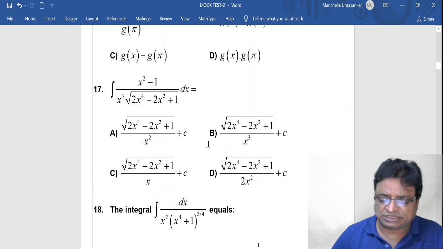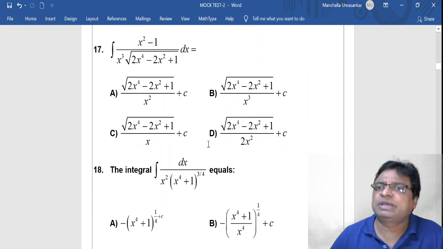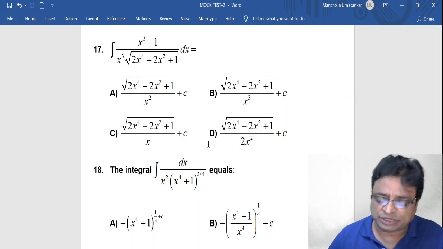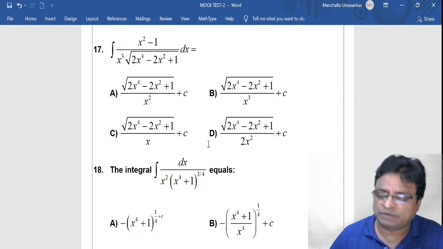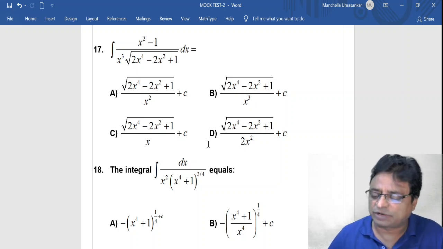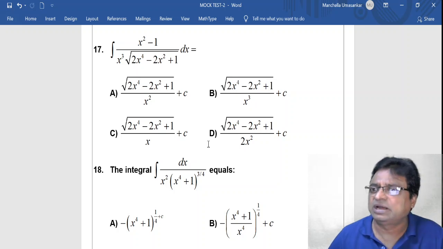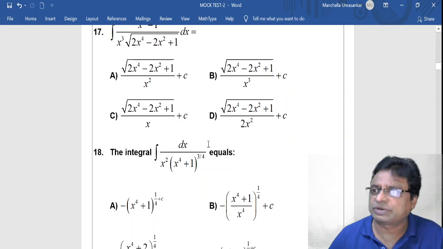And 17th question. Integration x square minus 1 by x cube into root of 2x power 4 minus 2x square plus 1 dx, option A root of 2x power 4 minus 2x square plus 1 whole divided by x square plus C, B root of 2x power 4 minus 2x square plus 1 by x cube plus C, option C root of 2x power 4 minus 2x square plus 1 whole divided by x plus C, option D root of 2x power 4 minus 2x square plus 1 whole by 2x square plus C.